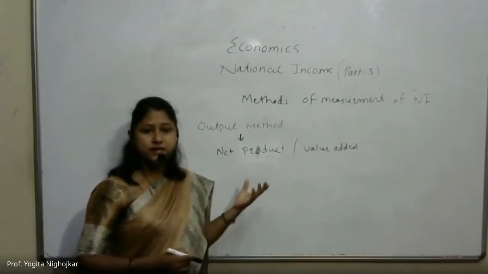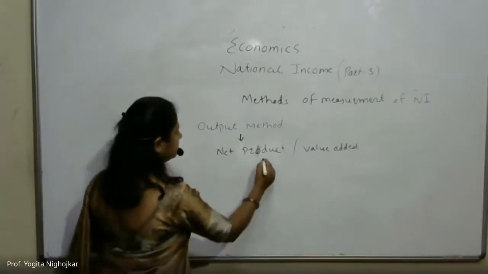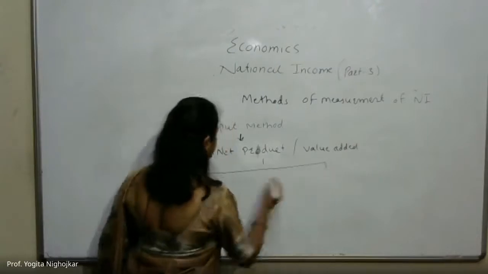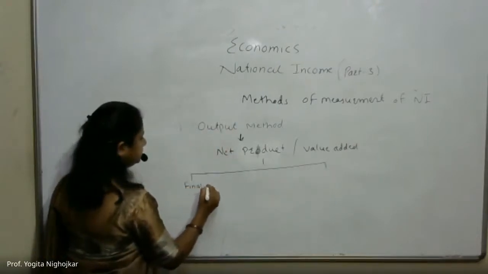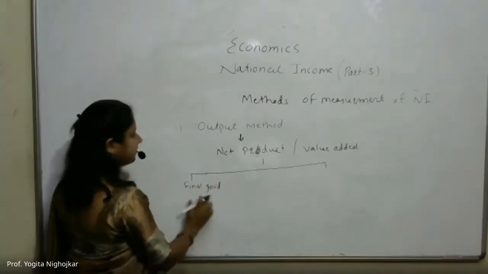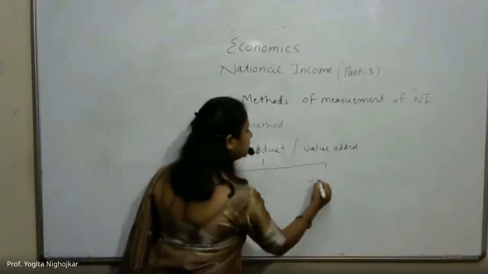Which two alternative approaches? That is the final good approach and the value added approach.